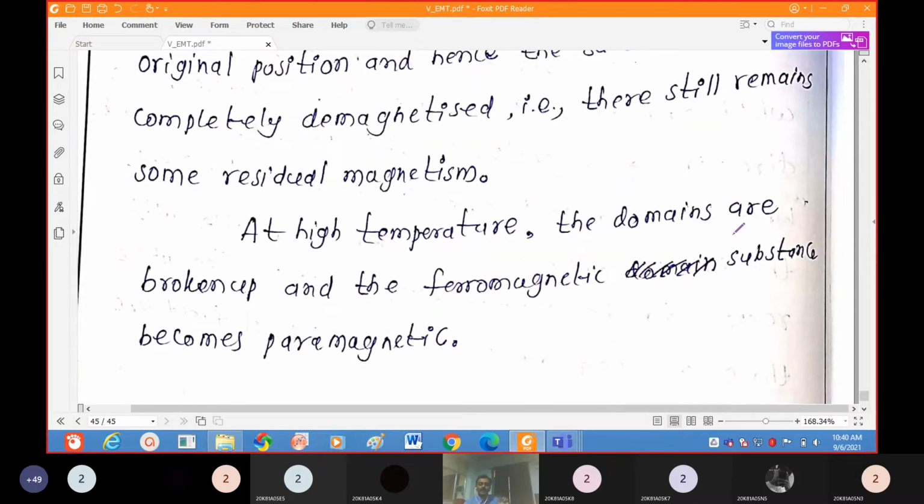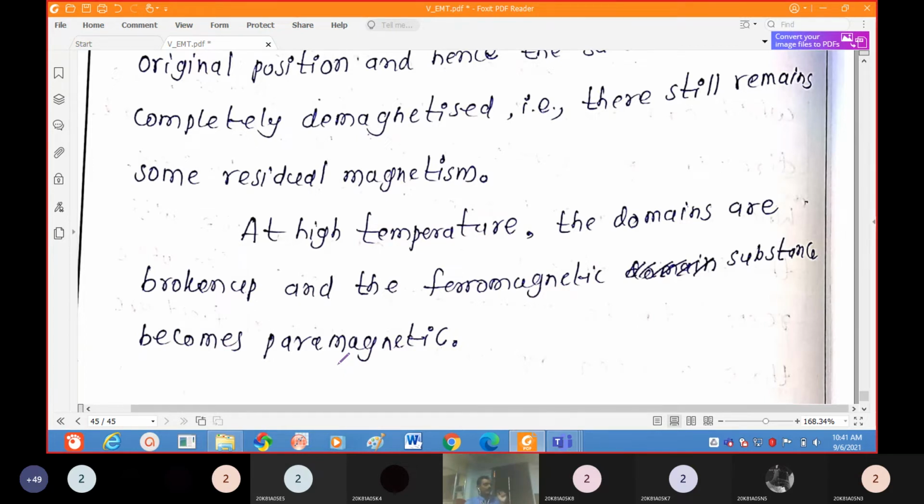Now coming to temperature. What is the dependence on temperature? If you increase the temperature, the domains break up and the ferromagnetic substance becomes paramagnetic. If you increase the temperature, they lose ferromagnetism. At a particular temperature, those materials suddenly lose ferromagnetism and become paramagnetic materials.